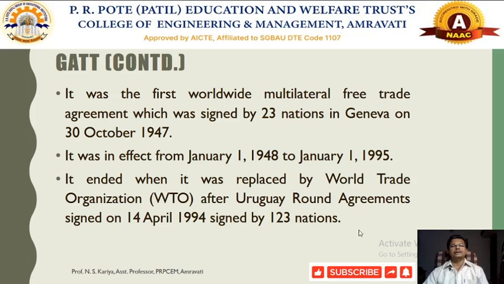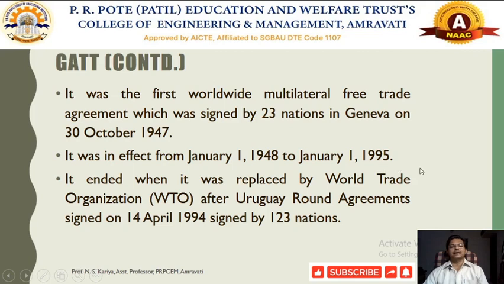Now, how long was the GATT in existence? GATT was formed on 30th October 1947 and it came into effect from January 1st, 1948. So from January 1st, 1948 to January 1st, 1995, it was in existence. So GATT was in existence till 1995.